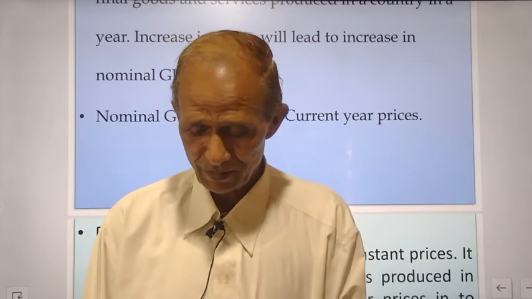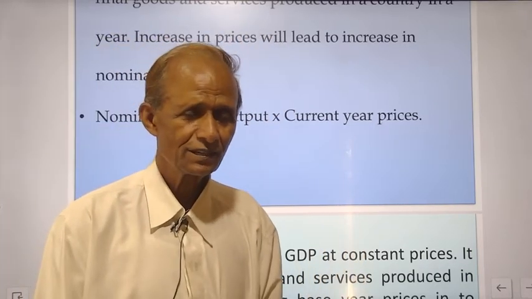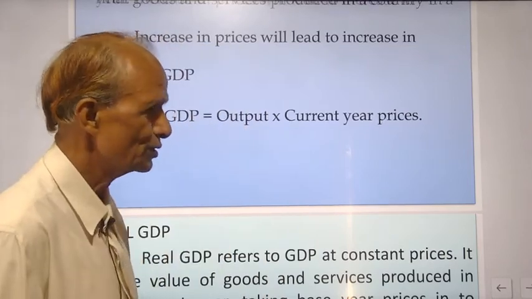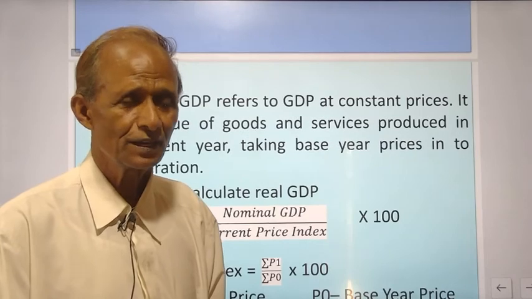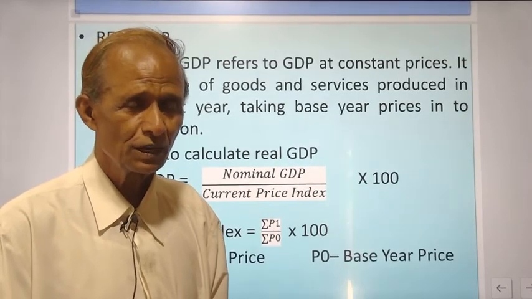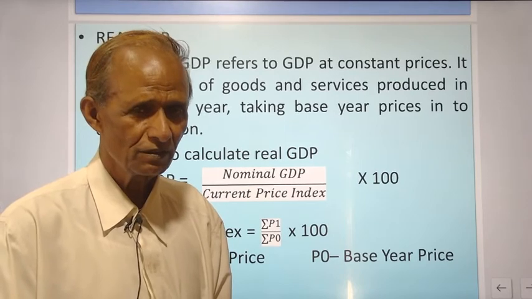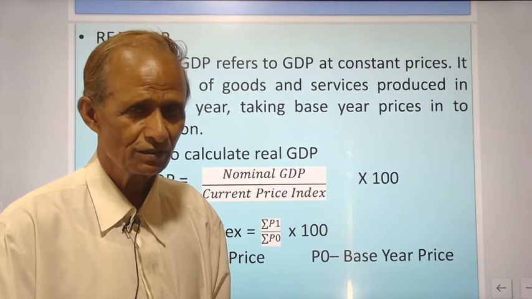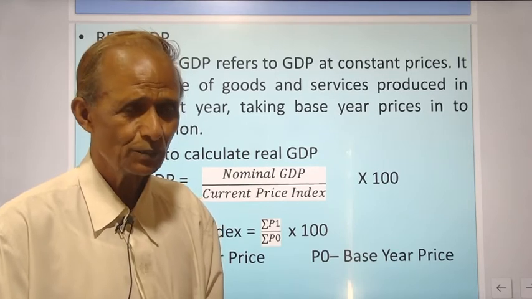Now, it is not correct to measure the national income this way, and therefore the concepts of nominal GDP and real GDP are important. Nominal GDP is calculated by multiplying the amount of goods and services by the market value, current prices.